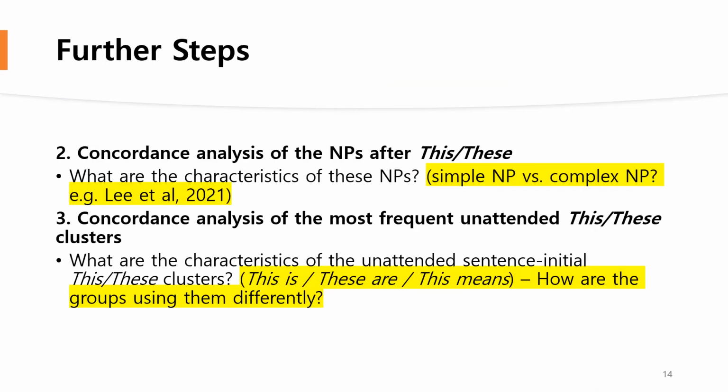So I'm still in the process of analyzing my data. In the future, I plan to do a concordance analysis of the noun phrases after this and these, which I just mentioned briefly, and compare the simple noun phrases and the complex noun phrases among the 4 corpora. And also, I want to look into the most frequent unattended this, these clusters. So in my data, it was this is, these are, and this means. And I want to look into how the 4 groups are using them differently.